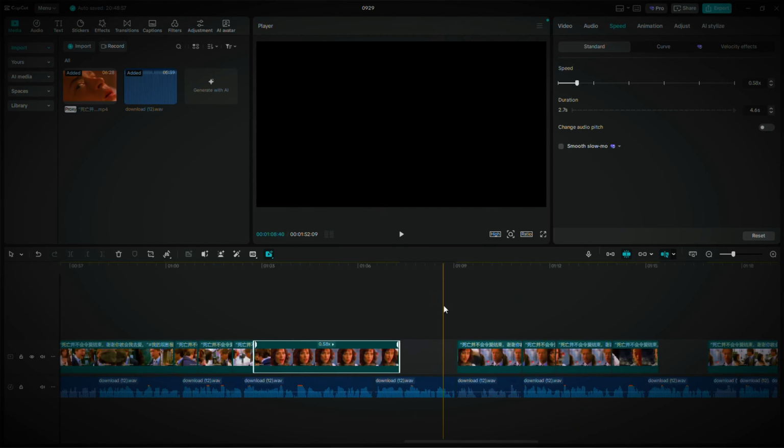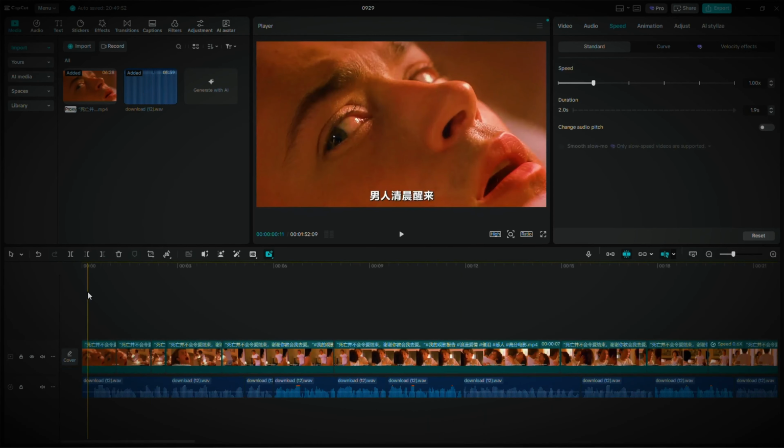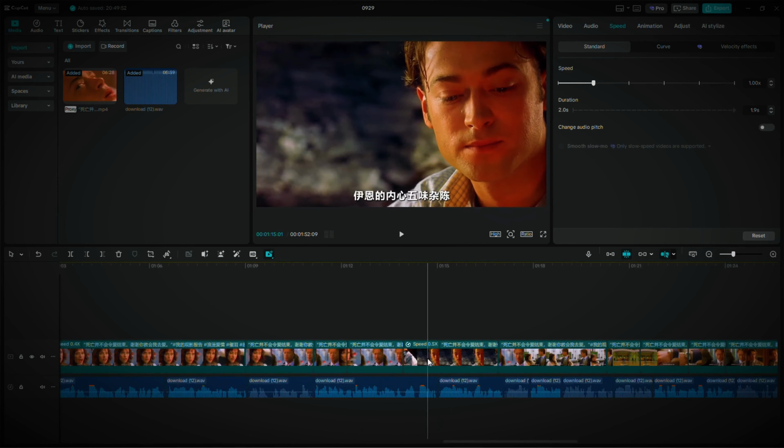Since we're trying to avoid copyright, here's another trick I use. I freeze some of the scenes. Let me show you how that works. You can see in this scene, there's no real movement.